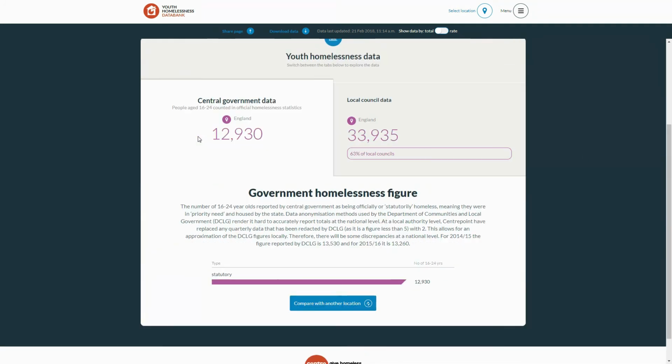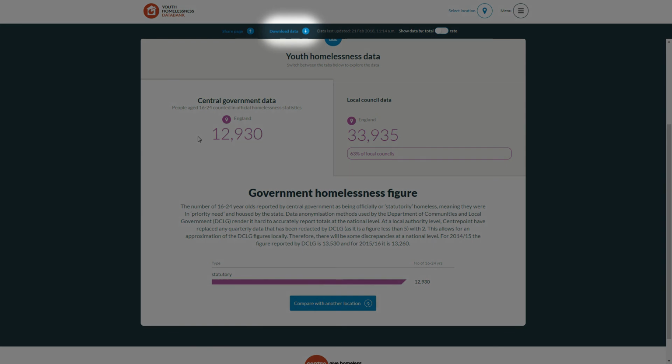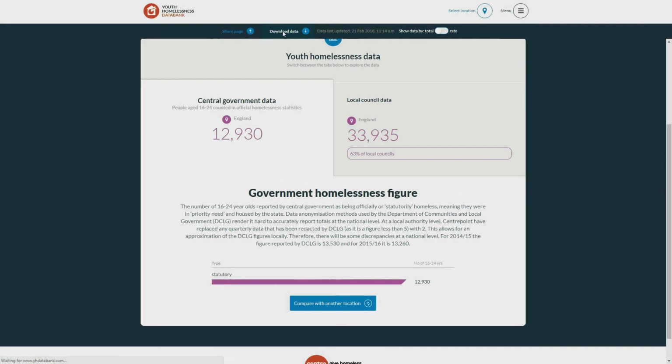If you want to analyse the data further, you can download the data for each local authority at the top of the data page. The data downloaded will correspond directly to the page you're on, so to download data for the whole of England, press Download Data from the England page here. It's as easy as that.